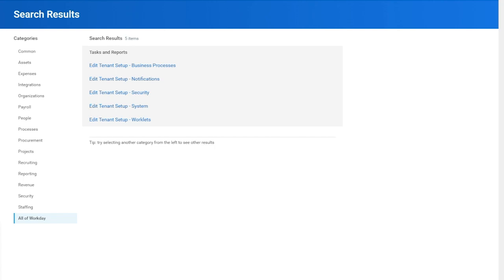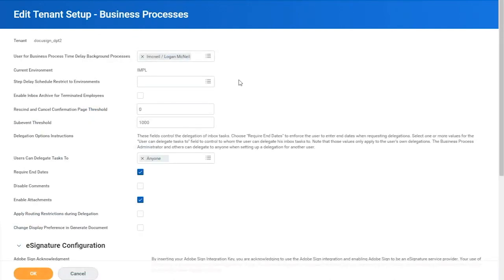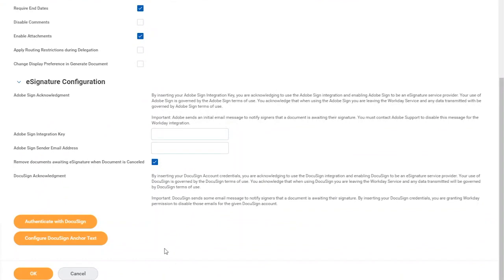Remember back at the beginning that I mentioned the DocuSign integration is built into Workday. Let's look at how we connect the Workday application to our very own DocuSign account. All the administrative setup for our Workday tenant in terms of connecting to DocuSign lives in the Edit Tenant Setup Business Process Administrative screen. I'm going to click that, and if you scroll to the bottom, you can see these bright yellow-orange buttons, Authenticate with DocuSign, and Configure DocuSign Anchor Text.